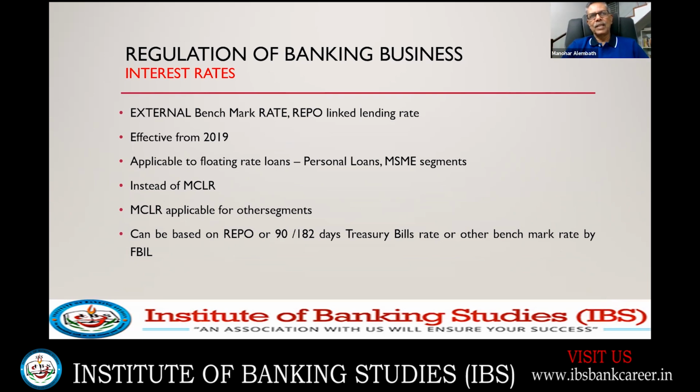Though we are continuing with that, we have overcome that and now we have come to the external benchmark rate, or repo linked. What is external rate, repo linked lending rate? It was introduced from 2019. Earlier, we were talking about cost of fund, negative carry of CRR, all these factors used to decide our lending rate. Here, what has happened is our lending rate, we were quoting as 1% above MCLR or 1% above base rate. Here we are saying it is linked to an external rate.